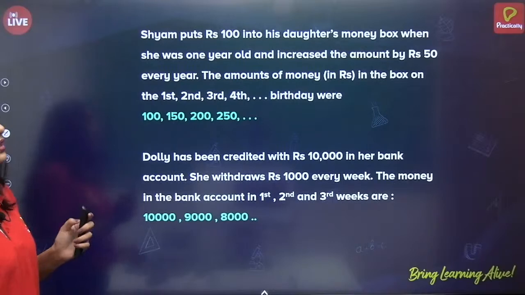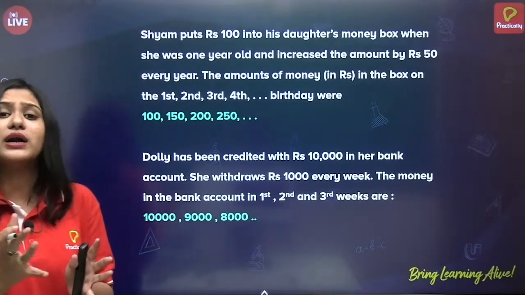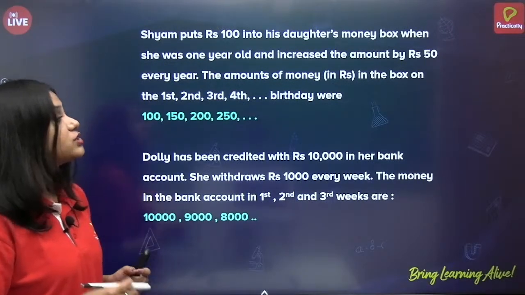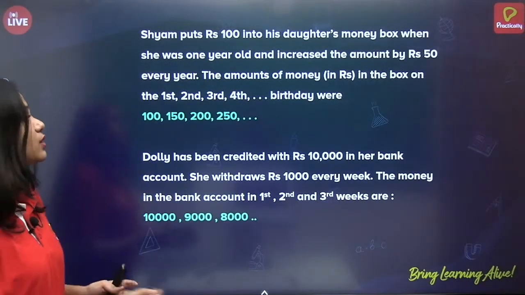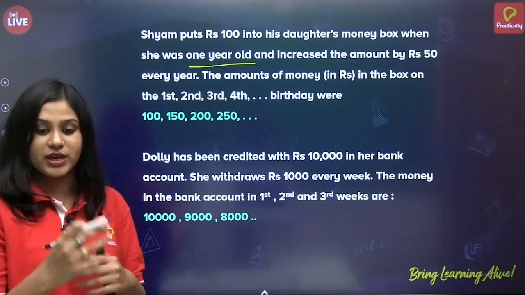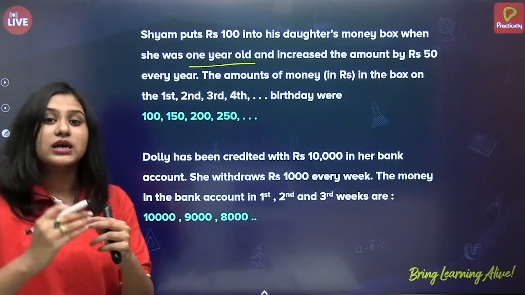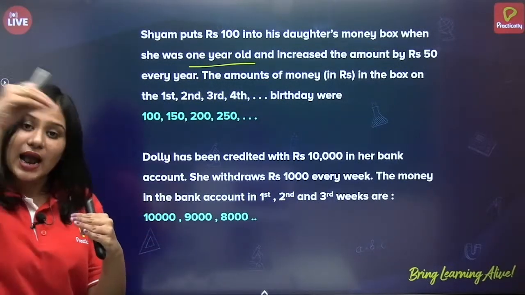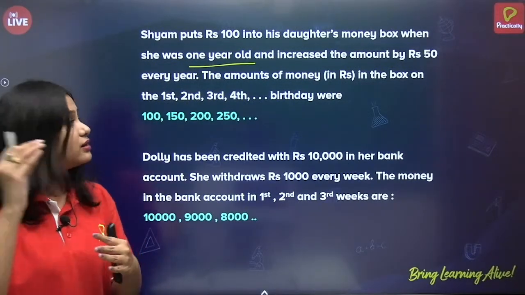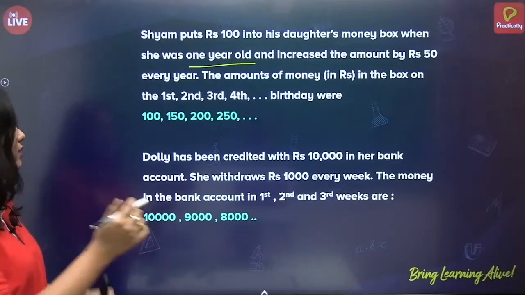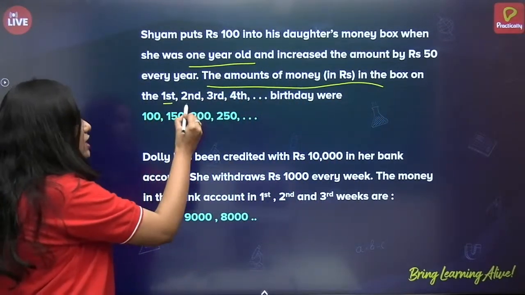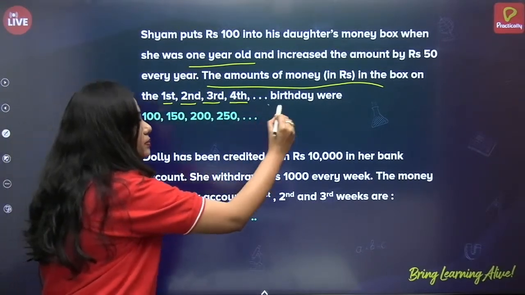Next, let us go through some more examples to understand what is AP. Now, Shyam puts rupees 100 into his daughter's money box when she was 1 year old and increases the amount by rupees 50 every year. So, every year he adds 50 more rupees. So, first year he adds 50 rupees, another year again 50 rupees. So, like that, okay? Now, the amounts of money in the box on the first, second, third, fourth birthday were.